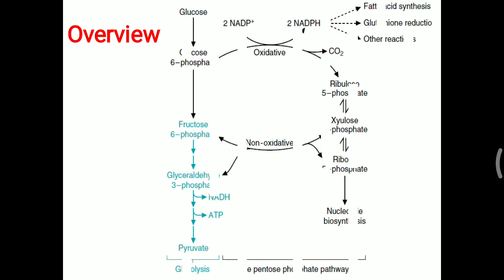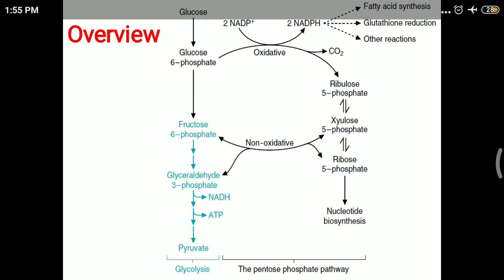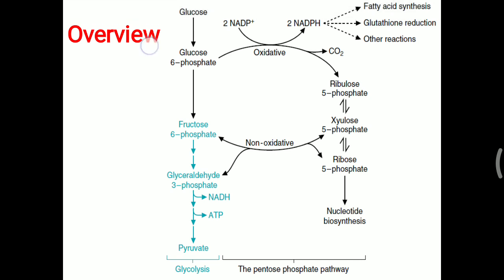Now we will look at an overview of this pentose phosphate pathway: simple glucose to pyruvate formation is called the glycolysis process, but glucose 6 phosphate is diverted to this HMP shunt pathway or pentose phosphate pathway. This pathway is broken down into two phases: oxidative phase and non-oxidative phase.